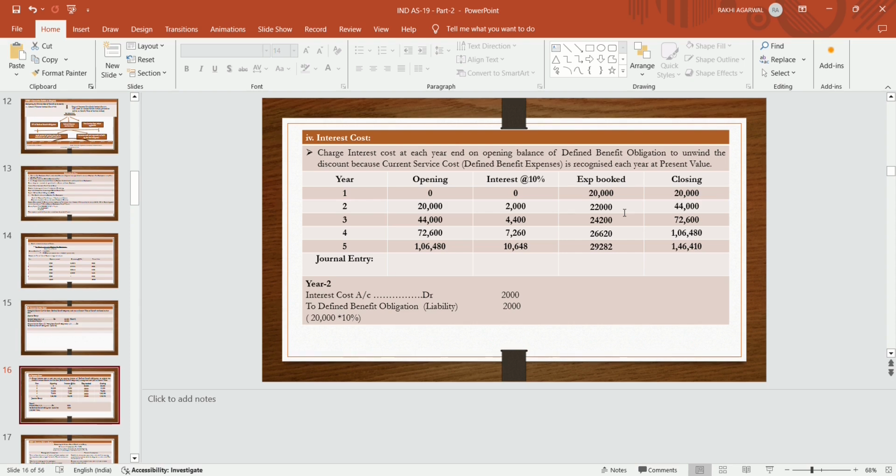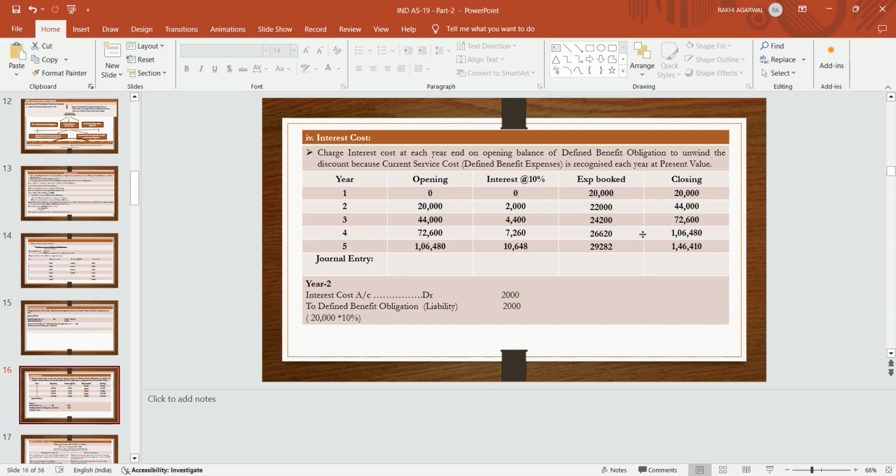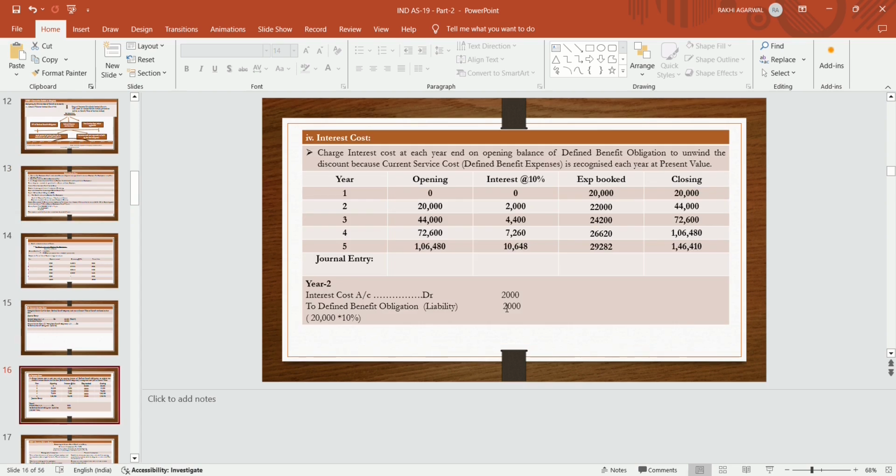The expense booked in year 3, which we had calculated earlier, is 24,200. So 44,000 plus 4,400 plus 24,200 becomes 72,600. In the same way, we will calculate up to year 5. The closing balance becomes 1,46,410, which we had calculated in our step 1. That is, in that calculation, we had determined the total benefit payable to the employee after 5 years, that is 1,46,400.